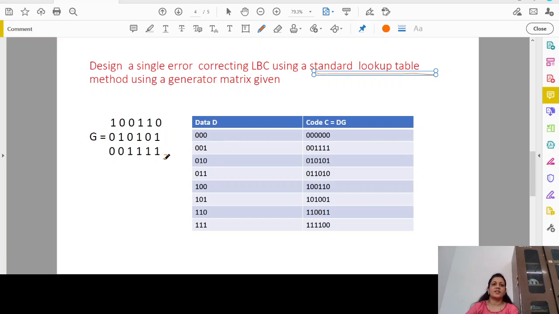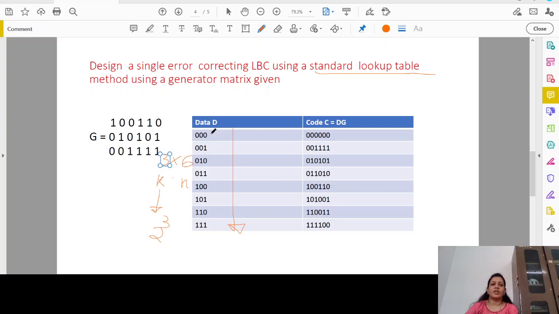We can see that the size of the generator matrix is 3 cross 6. That is, it has 3 rows and 6 columns. So that clearly says that your k value is equal to 3 and n value is equal to 6. Since k is equal to 3, you will have 2 power 3 different combinations of the data available. So I am listing out all those combinations over here, starting with all zeros up to all ones.